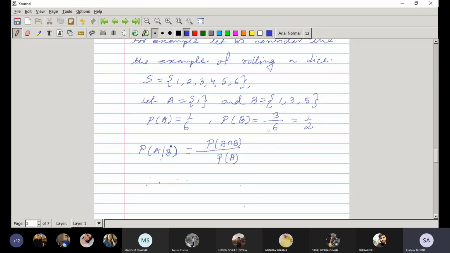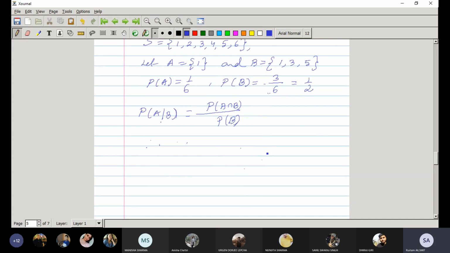It means the probability of occurrence of face 1, given that we already know an odd face has occurred. That is the problem with the notation only.